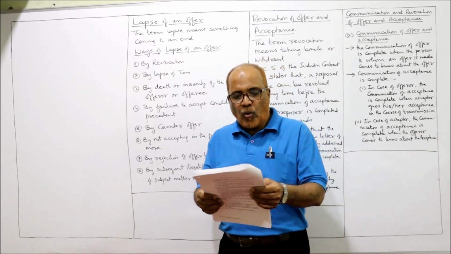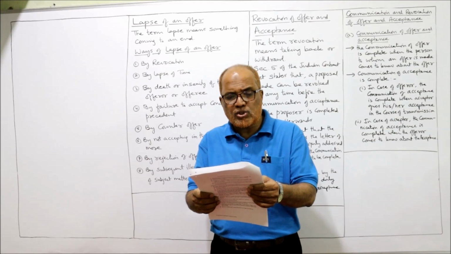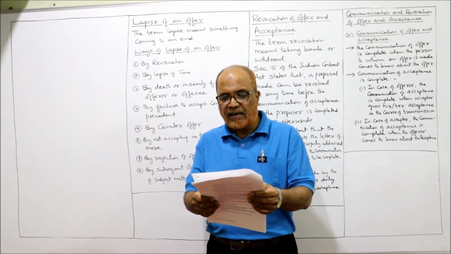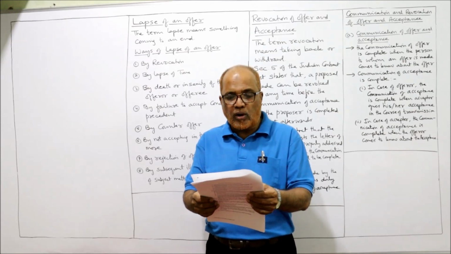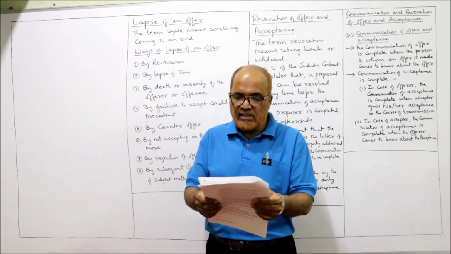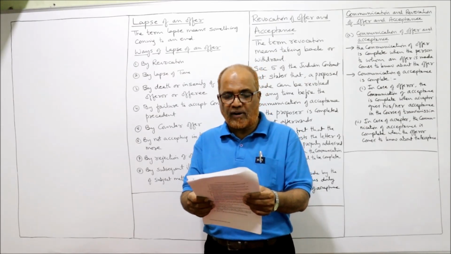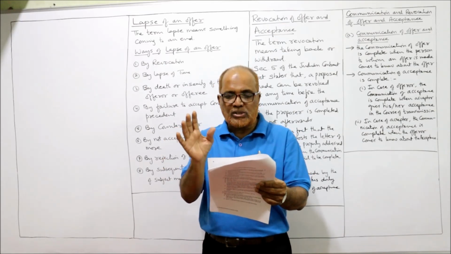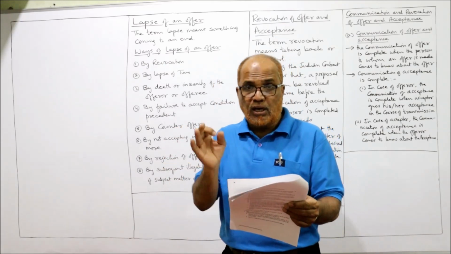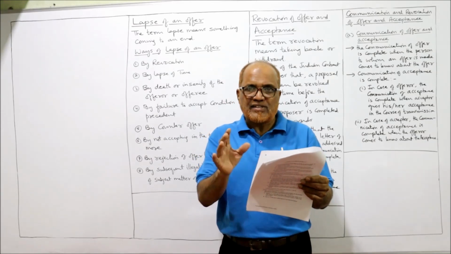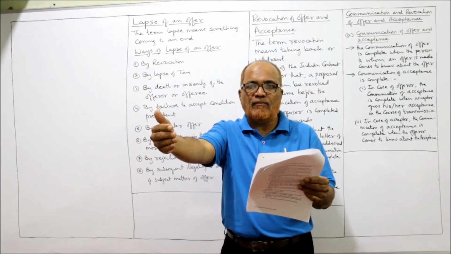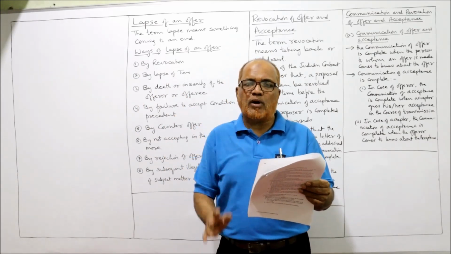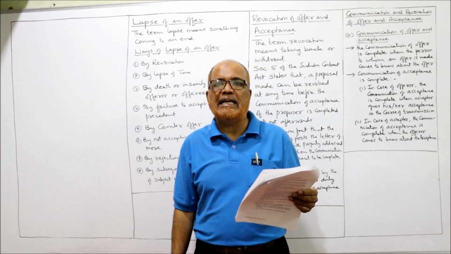Then third question. Khurram offers to sell his bike to Naveed for rupees 20,000. Naveed offers to buy it for rupees 18,000. Khurram refuses to sell. Then Naveed says, Khurram, I accept your offer and shall purchase the bike for rupees 20,000. Is Khurram bound to sell the bike to Naveed for 20,000? Carefully see here. First of all, Khurram offers to Naveed, will you purchase my bike for 20,000? Naveed responds, yes, I will purchase your bike for 18,000.